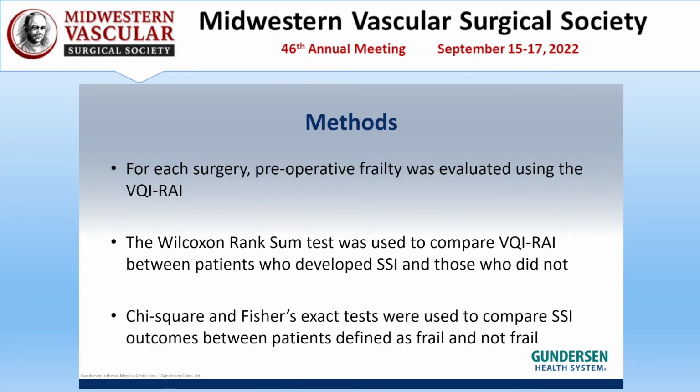For each surgery, preoperative frailty was evaluated using the VQI RAI frailty score. Wilcoxon rank-sum tests were used to compare frailty between patients who developed a surgical site infection and those who did not, while chi-square and Fisher's exact tests were used to compare surgical site infection outcomes between those defined in the binary sense as frail or not frail.